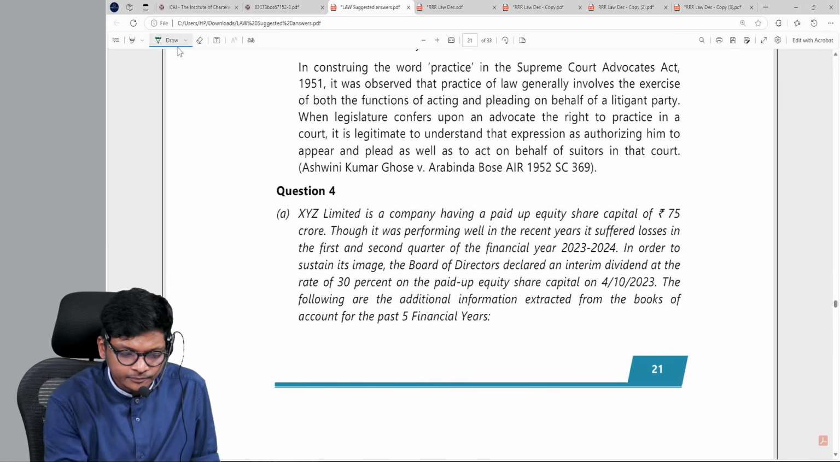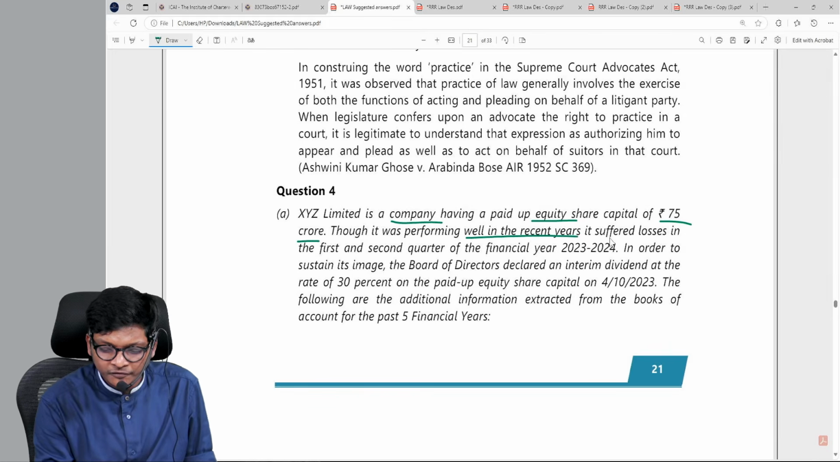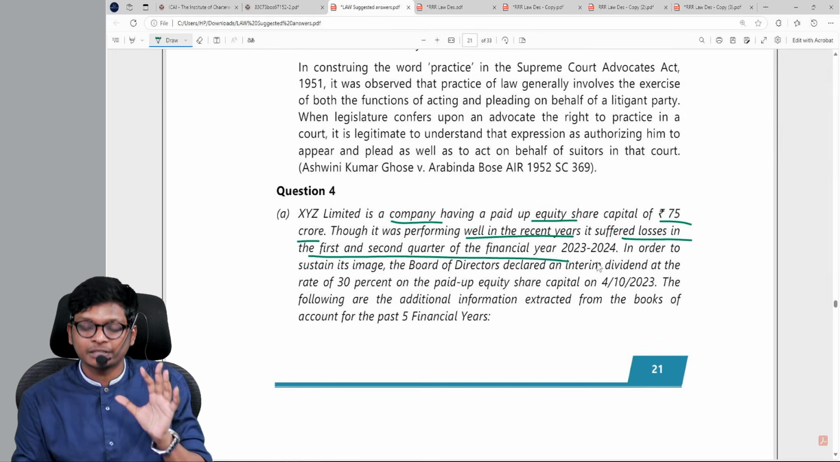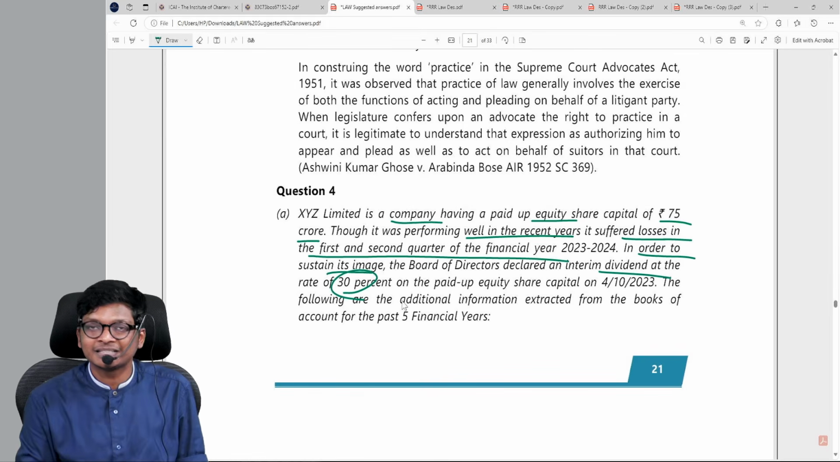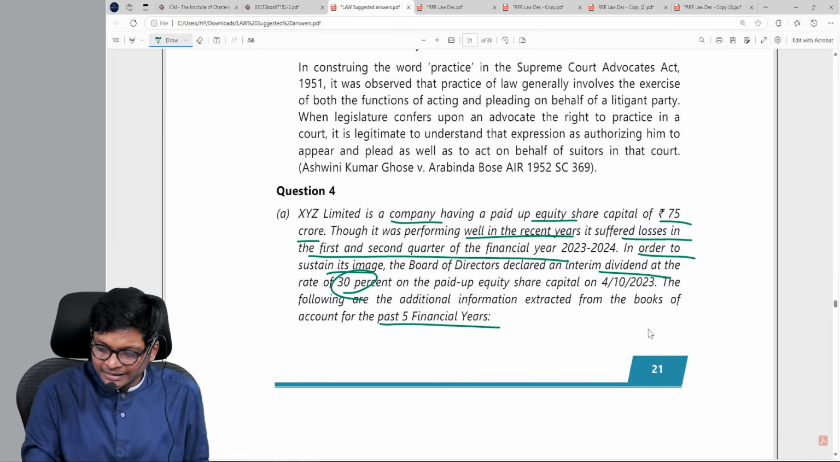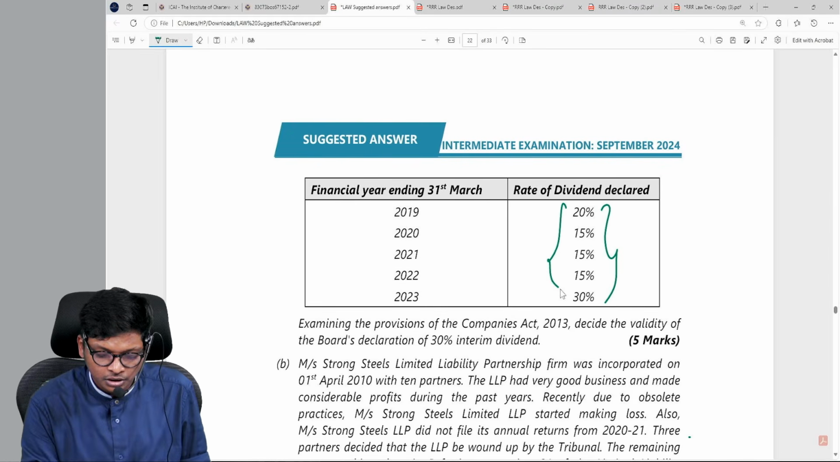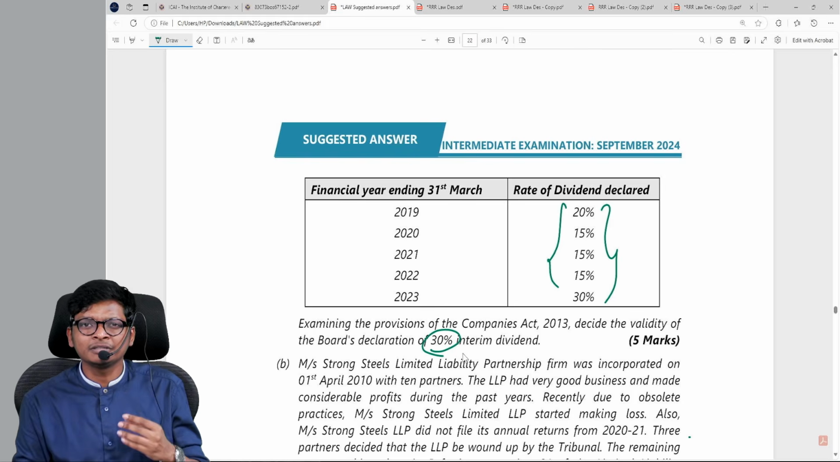XYZ Limited is a company having paid up share capital of 75 crores. It was performing well in recent years and suffered loss in the first and second quarter. In order to sustain image, the board wanted to give a 30% dividend. They gave last 5 years profit share and the dividend rate, of course. In this case, they're asking, can the company declare interim dividend of 30%? We all know the answer.